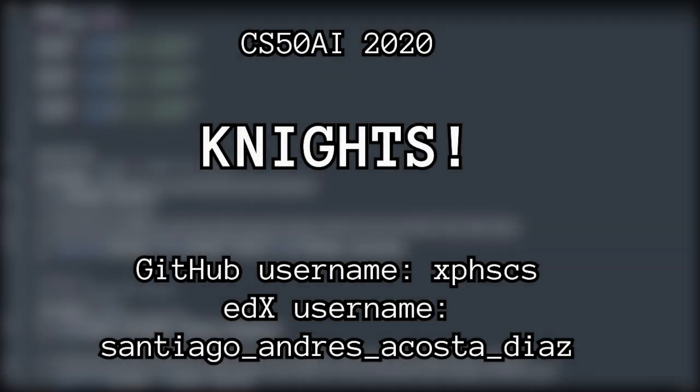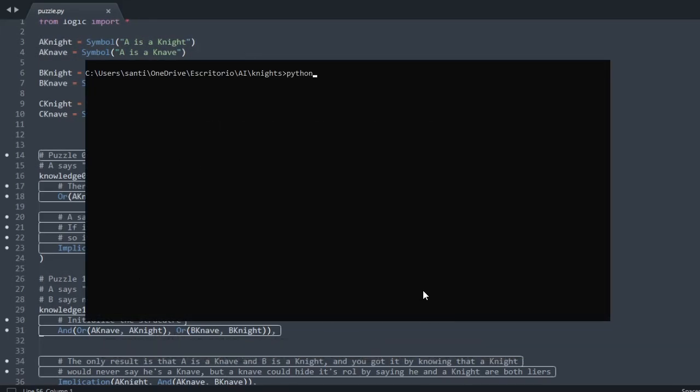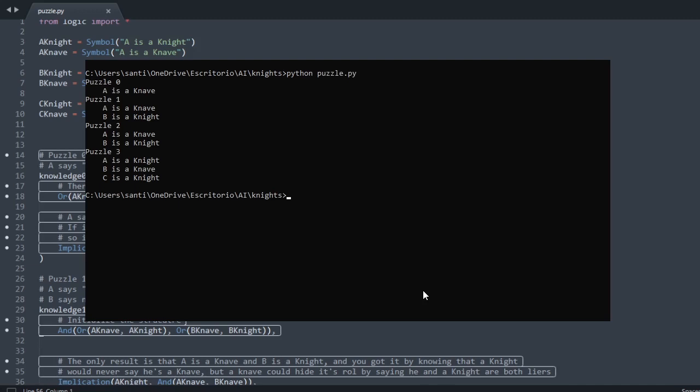Okay, so this is my work for the CS50AI knights assignment. I'm basically going to run the program, so python puzzle.py, and those are the results. Puzzle 0, A is a knave. Puzzle 1, A is a knave and B is a knight. Puzzle 2, A is a knave and B is a knight. Puzzle 3, A is a knight, B is a knave, and C is a knight. Those are the results that I got, and I think those are correct.